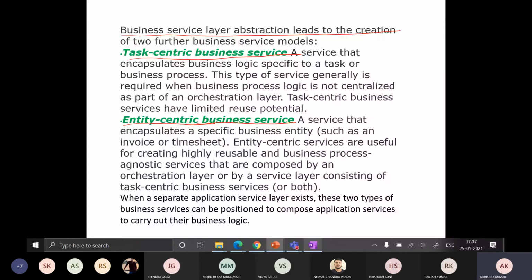A service that encapsulates business logic specific to a task or a business process is known as task centric business service, right? So in case of this obey example, anyone knows what is the task centric business service over there?